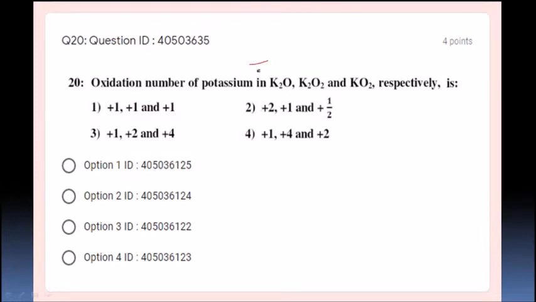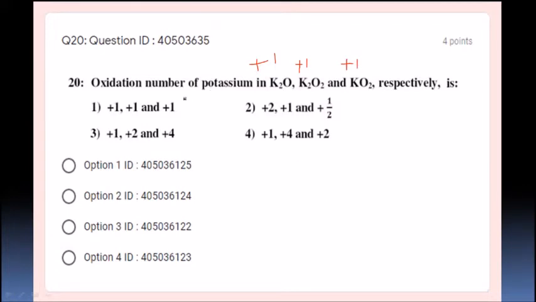The highest possible oxidation state of first group elements is +1. Irrespective of these structures, straight away this is +1. They are asking for the potassium oxidation number, so here also 1, here also 1.